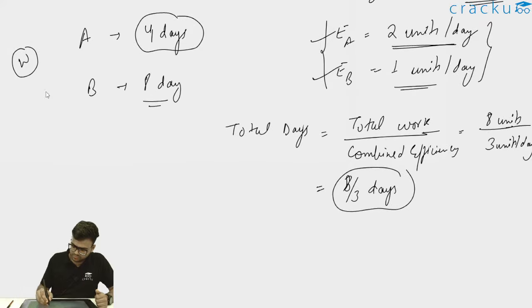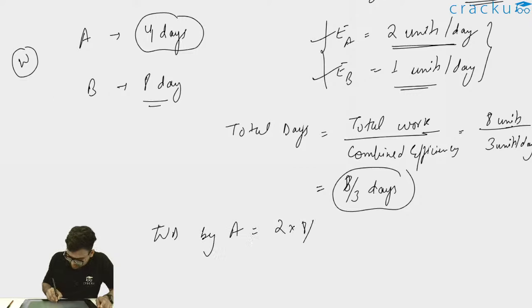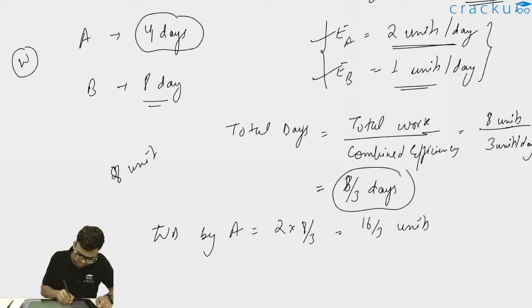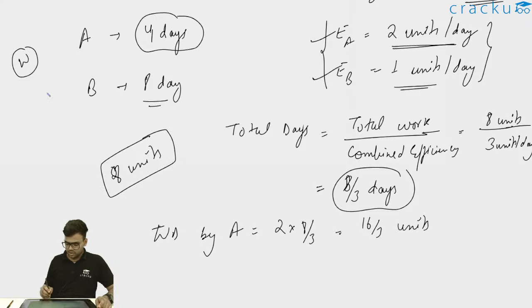Now, if I see efficiency of A is 2 units per day. So, A is doing 2 units of work in 1 day. So, thus I can write work done by A will be 2 into 8 by 3, or I can write 16 by 3 units. Like in this 8 units of work, 8 units was the total work, 16 by 3 units was being done by A.